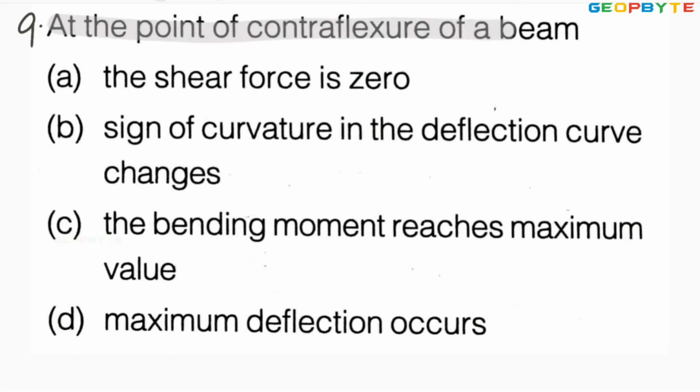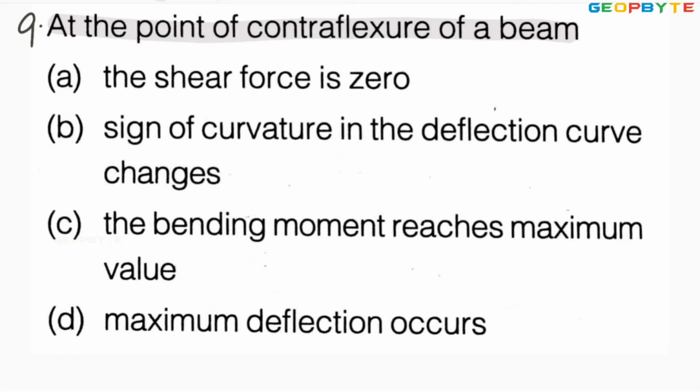At the point of contraflexure of a beam: the point where the bending moment diagram changes its sign from positive to negative or negative to positive is called the point of contraflexure. At the point of contraflexure, bending moment is 0.